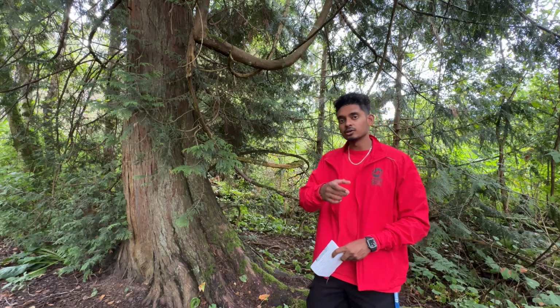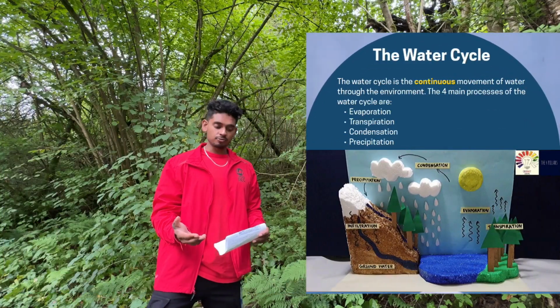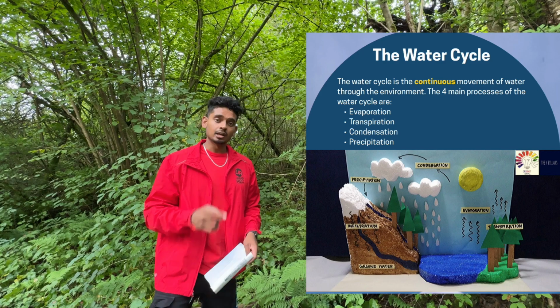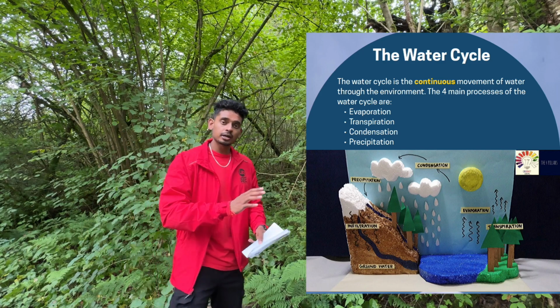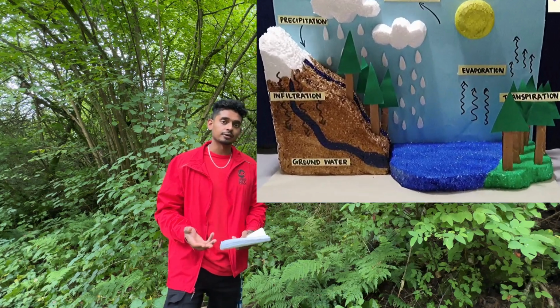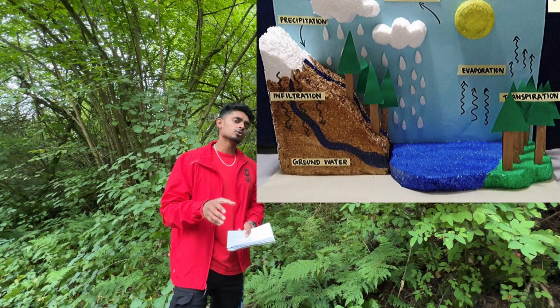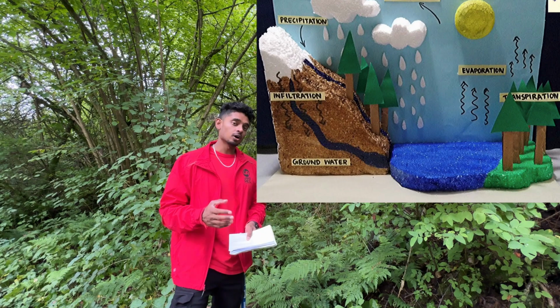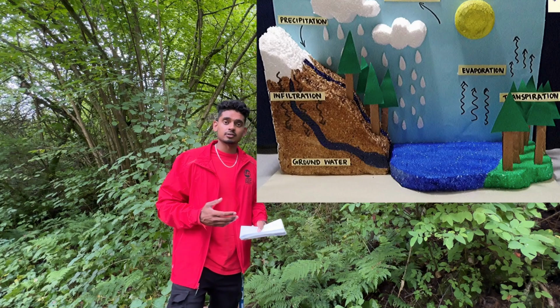Let's talk about the water cycle. The water cycle is the continuous movement of water through the environment. There are four main processes in the water cycle. Number one, evaporation. Evaporation is the process in which liquid water changes into gaseous water, aka water vapor. Water is always evaporating from streams, lakes, ponds and puddles. Water is also evaporating from your skin when you sweat.